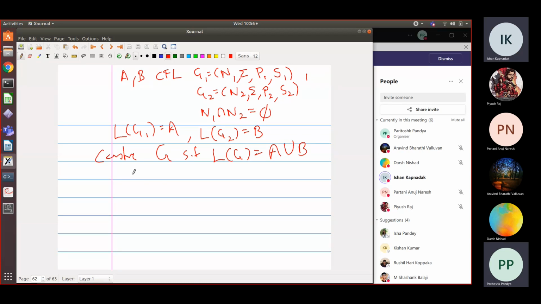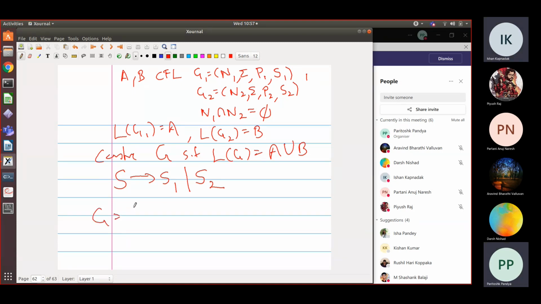We can have, Ishan, yes. Maybe we can add a new start symbol S, and from S the production will go to S1 and S2, and from there we can follow each. So it will go to what? S1 or S2. So either it will go to S1 or it will go to S2. And after that we follow the same productions, otherwise you repeat everything which is there in G1 and G2, right?